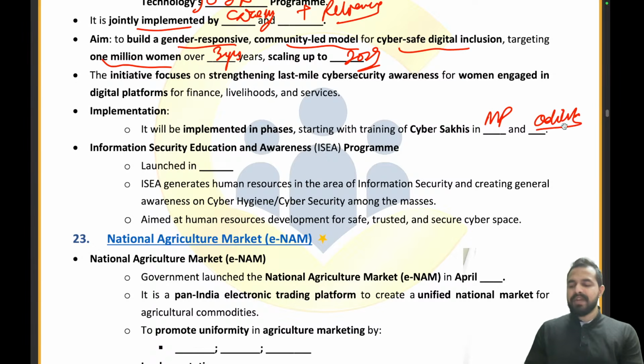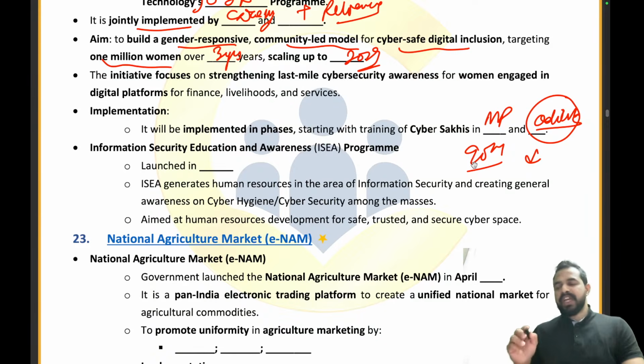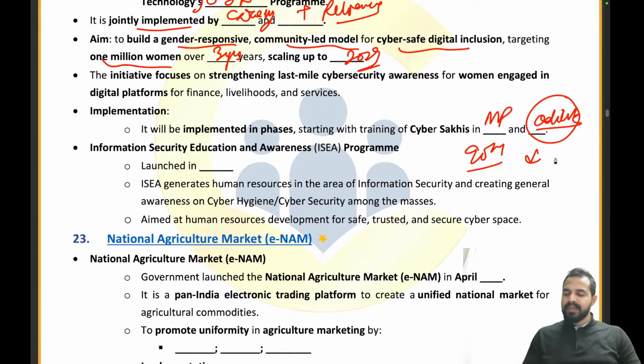And guys, as we covered yesterday, Odisha is the state which celebrated its 90th anniversary as India's first linguistic state. Can anybody tell me in which year it was created? 1936. Absolutely right.